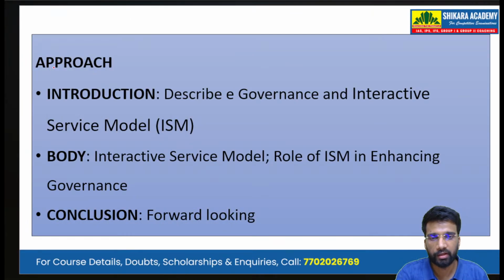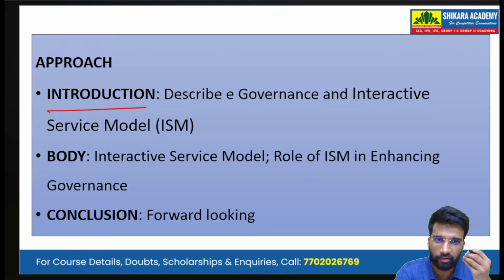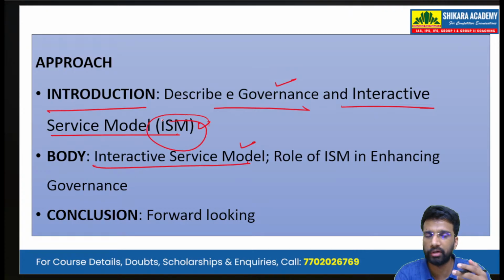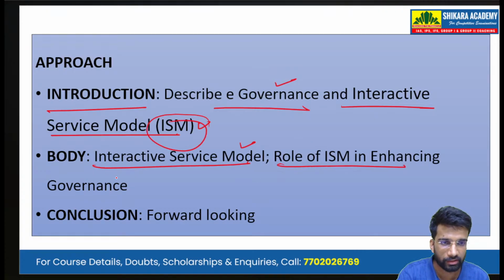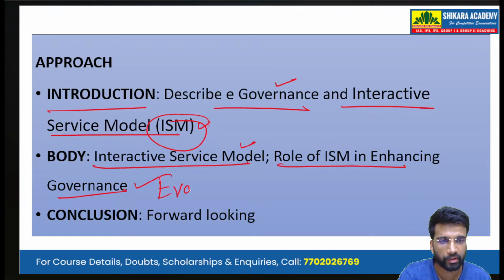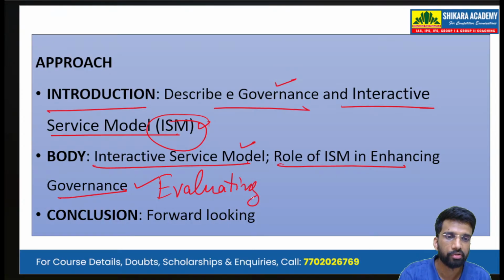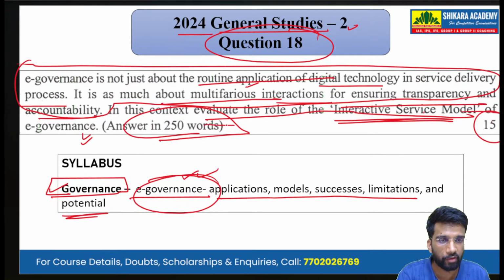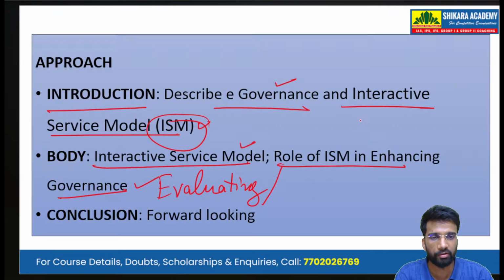Seeing the approach, because the question is talking about e-governance, in introduction, we have to describe e-governance and the interactive service model. Then in body, we write about the interactive service model, ISM, in a bit more detail. And then we write the role of ISM in enhancing governance. That is, we are evaluating its role. So we are addressing the demand of the question, because the question says that we have to evaluate the role of the ISM model. And then in conclusion, we write a forward-looking conclusion or way forward.